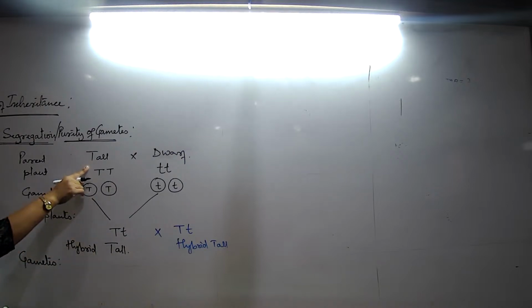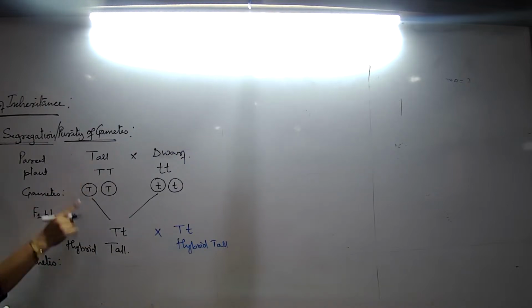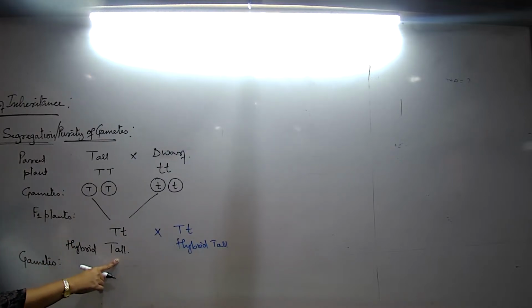We first talked about the gametes of the parent plants. Now the gametes of the F1 plants. How many types of gametes from these plants? This is heterozygous now. One pair of chromosomes is like this, and when it undergoes the process of separation of chromosomes, definitely the chromosomes are getting split up. So one gamete with this allele, the other gamete with this allele.